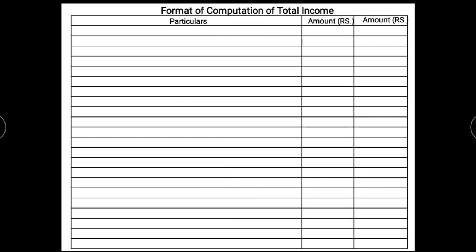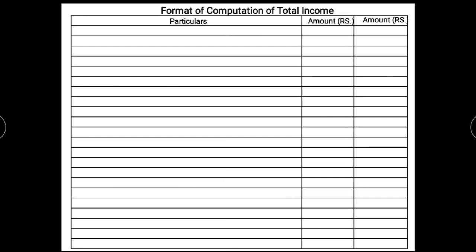As you already know, there are a total of 5 heads of income. One by one we have to write the heads of income in the particulars column, but only the heads of income given in the sum.